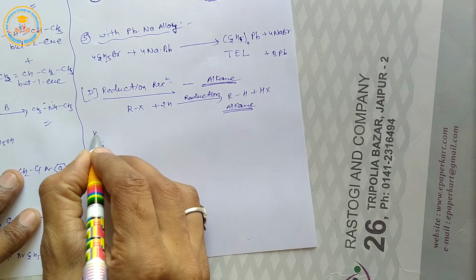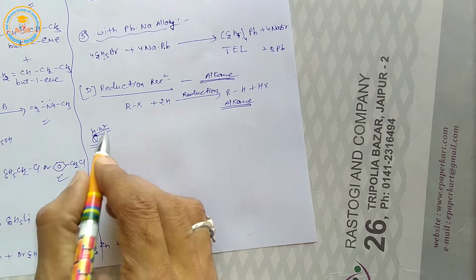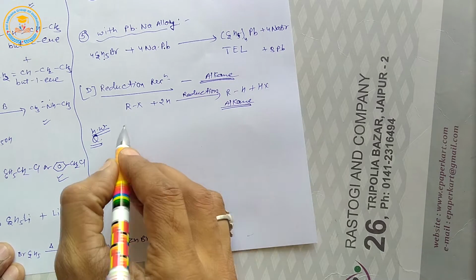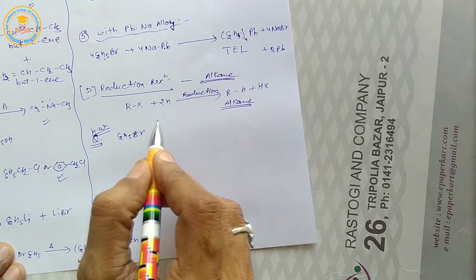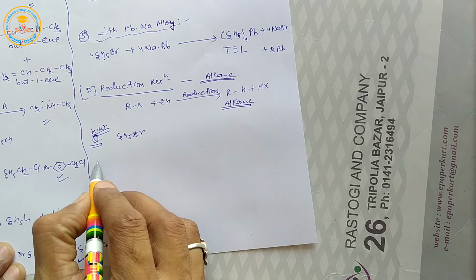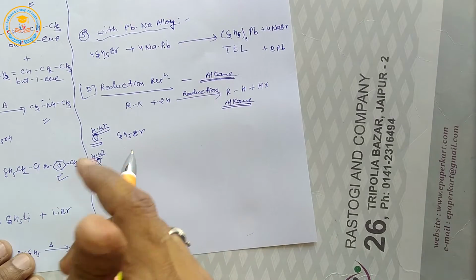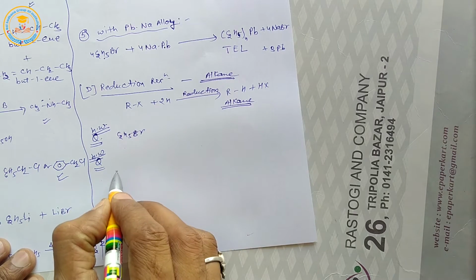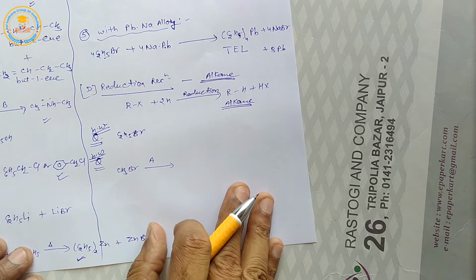Now, caution for homework. Caution: which metal gives Grignard reagent with ethyl bromide? Important caution, I repeat, which metal gives Grignard reagent with ethyl bromide? Now next question for homework, very important question. Identify X and Y in the following reaction. It is ethyl bromide. When ethyl bromide is treated,